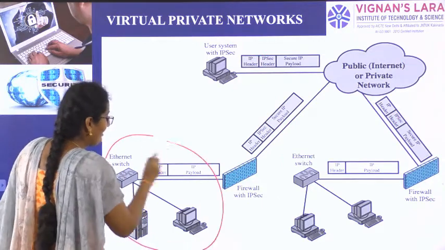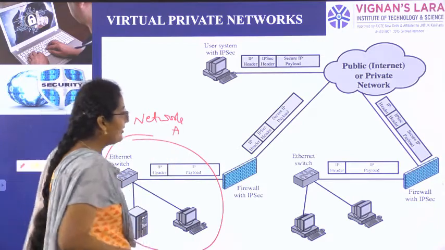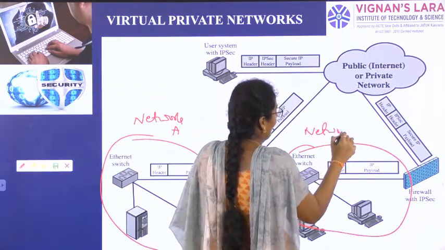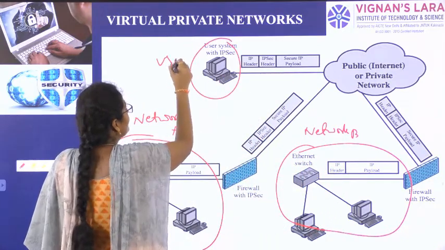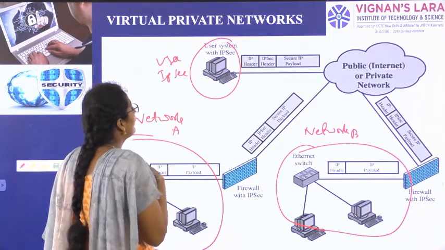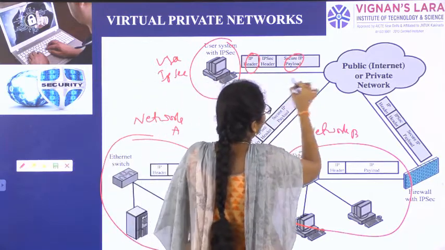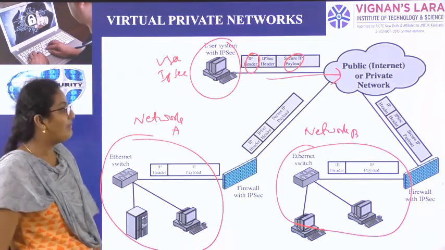This is one network, network A. And this is one more network, network B. Somebody named as user with the IP internet protocol security suite has posted an IP header and payload into the internet, and from the internet network A and network B are getting it.